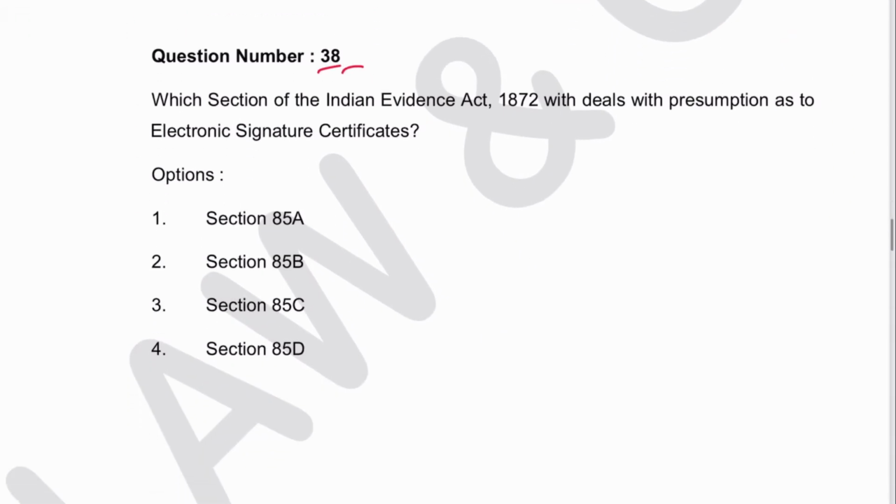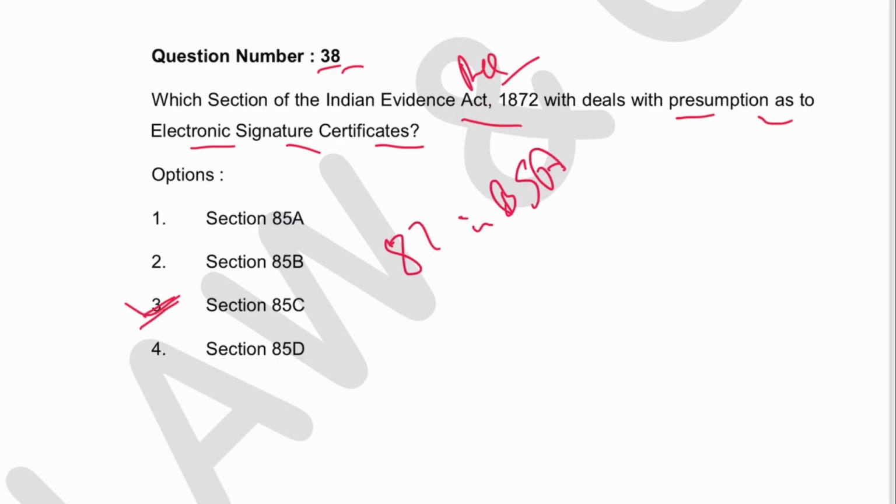Next 38. Which section of the Indian Evidence Act deals with presumption as to electronic signature certificate? कई बार पूछ चुके हैं, इसे repeat question, isn't that? ये 85C, 3 is the answer. Now this has become section 87 in Bharatiya Sakshya Adhiniyam.